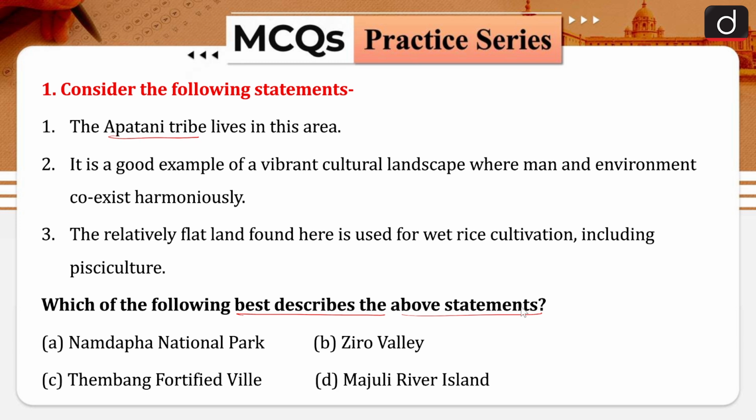Now when we are talking about the practice, that is rice cultivation, first of all, in national parks such cultivations are not allowed. They are talking about a particular area where people live in symbiotic relation with the culture. So for this description, Zero Valley is the area wherein we can find this particular tribe, the Apatani tribe, and it is in Arunachal Pradesh. So option B would be the right answer.